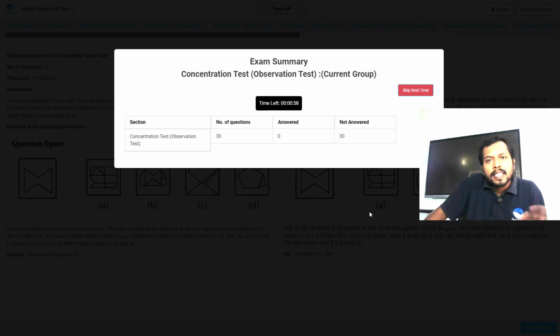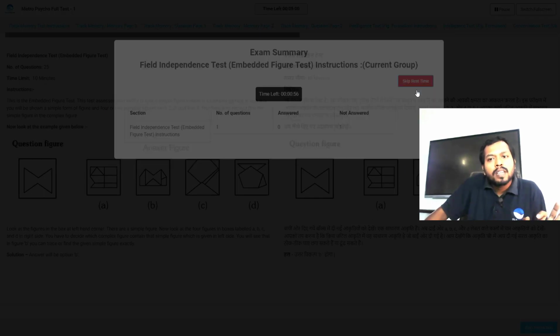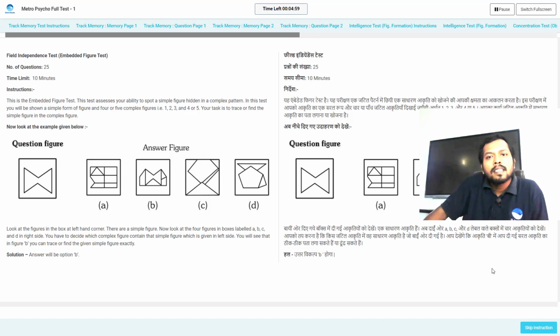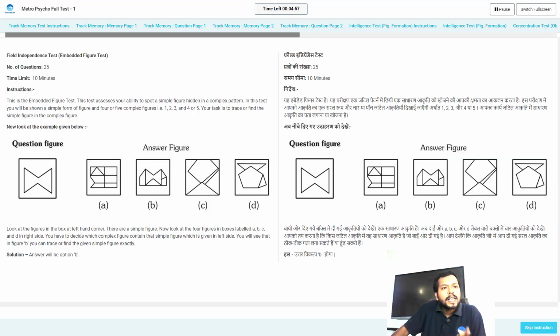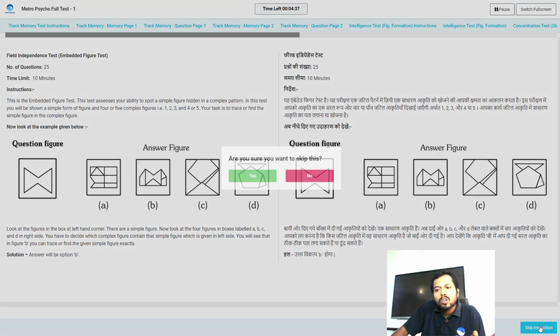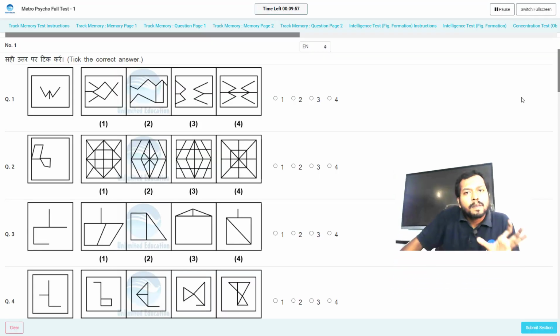Again a 1 minute break time will come. After 1 minute you will go to the next section. This section's name is the field independence test. Another name of this test is the embedded figure test. Similarly, you can see the server speed, smoothness of the test series, picture quality of the test series, and explanation quality of the test series. Okay, now after 5 minutes again you will go to the next section, that is the main section.